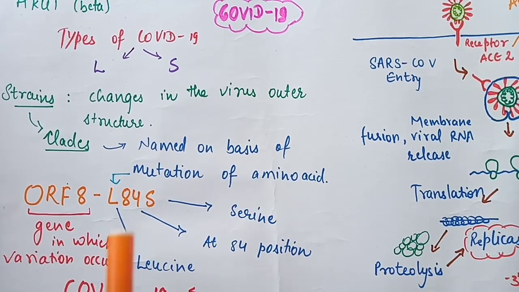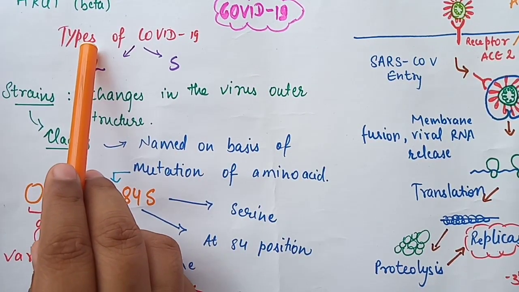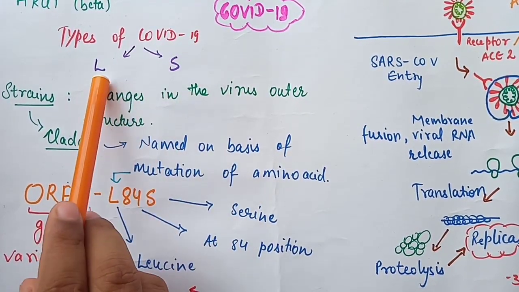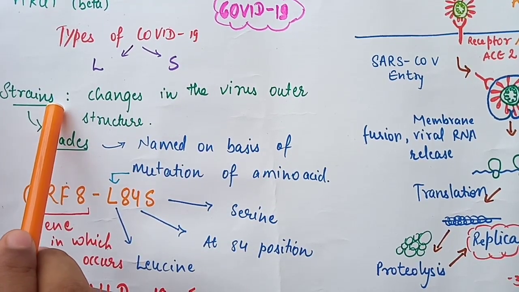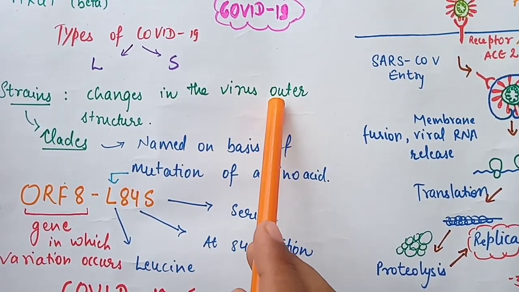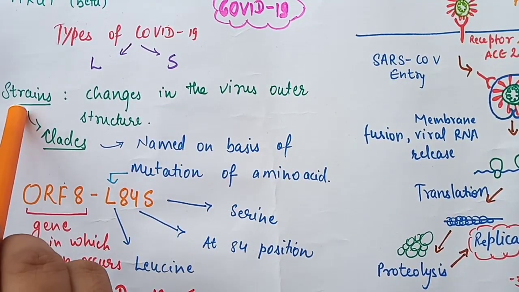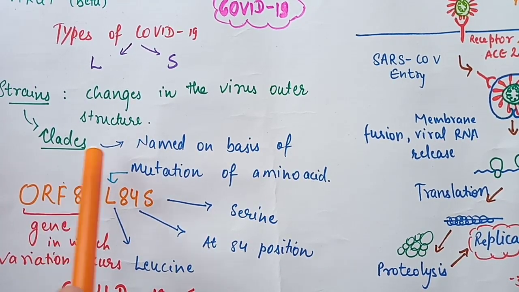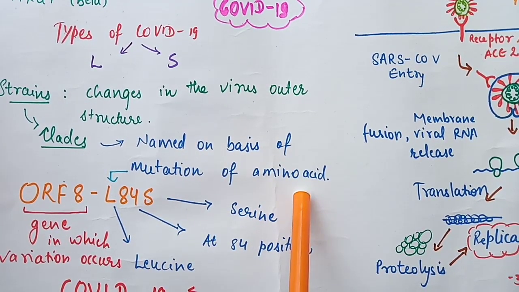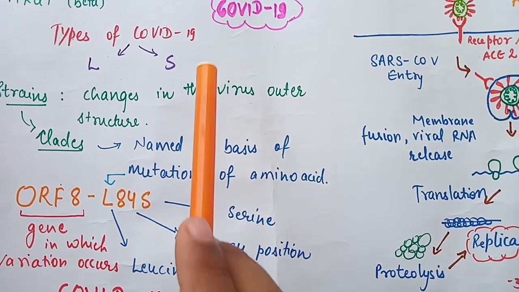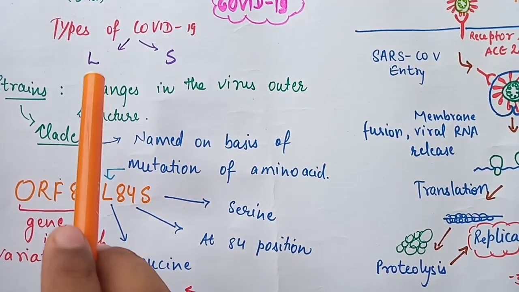Now let's focus on COVID-19. There are two types of strains of COVID-19, that is L and S. And what are strains? Strains are the changes in the virus outer structure. They are also known as clades, and these are named on the basis of mutation of amino acids. It has been recognized that COVID-19 has two strains, L and S.